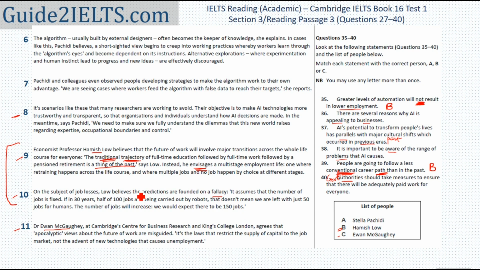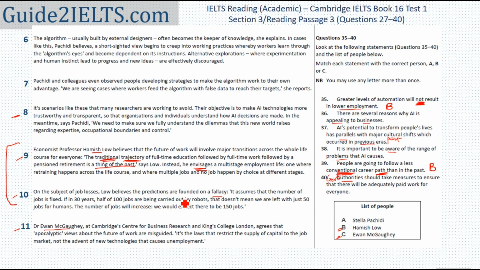So what I'm doing here is I have read through all the 6 questions because there is no sequence of what is coming first. I have some key information in mind that I'm looking for. I have chosen to start from Hamish Lowe because I know there are only 2 paragraphs about what this person has said in the whole passage. I will actually start reading about Dr. Evan McGoey next because the 11th to 14th paragraphs are about what this person says.